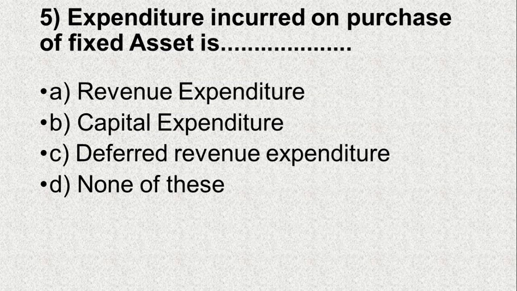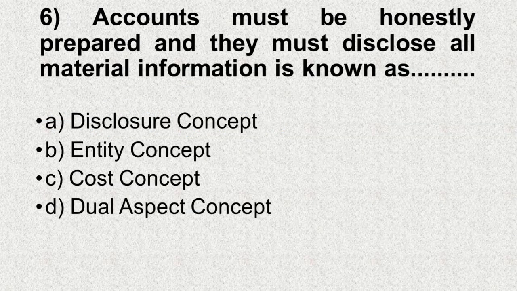Expenditure incurred on purchase of fixed asset is, option A. Revenue expenditure, B. Capital expenditure, C. Deferred revenue expenditure, D. None of these, and the correct answer is B. Capital expenditure. Question number 6.